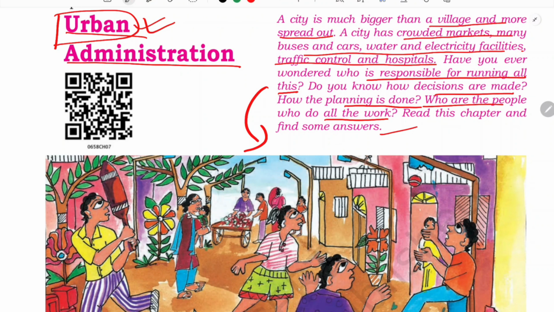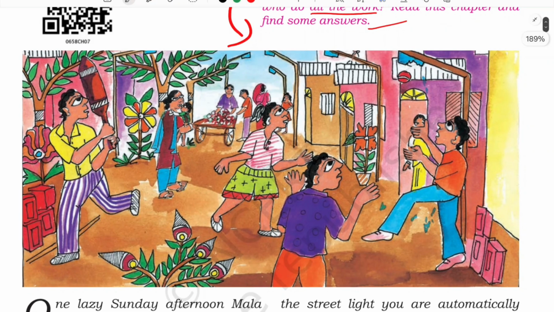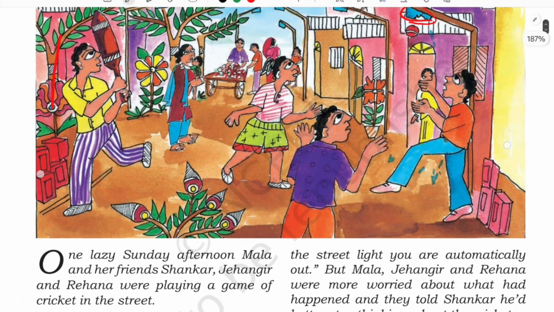Before going through this chapter, you can see a picture here, isn't it? Some children are playing cricket. It starts with this game, and the children are going to break the street lamp, as you can see in the picture. The ball will hit the street lamp and they are worried about whom to pay the money. So out of curiosity they will go to one of their neighbor's houses, who was once an employee of the municipal corporation. Through that they are going to get several answers about the urban administration, how it runs, and what things get done and what needs to be done.